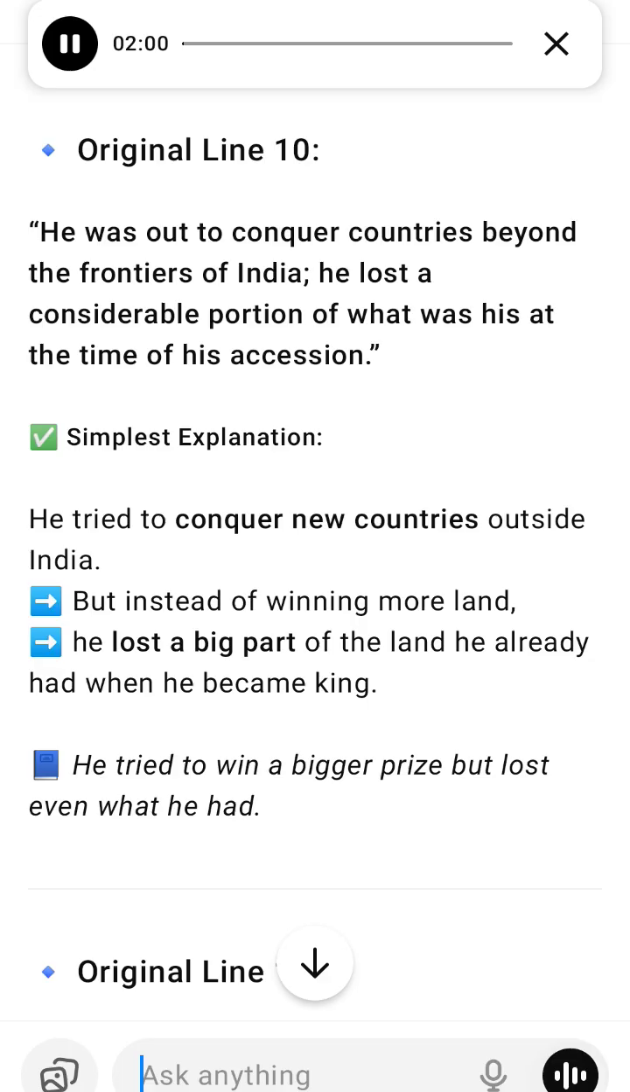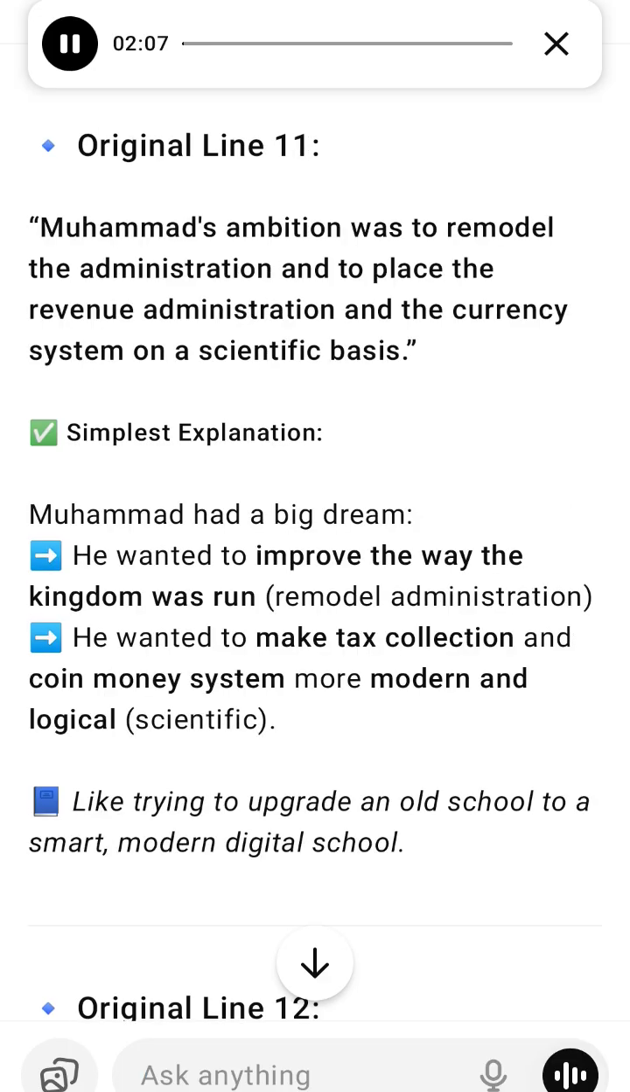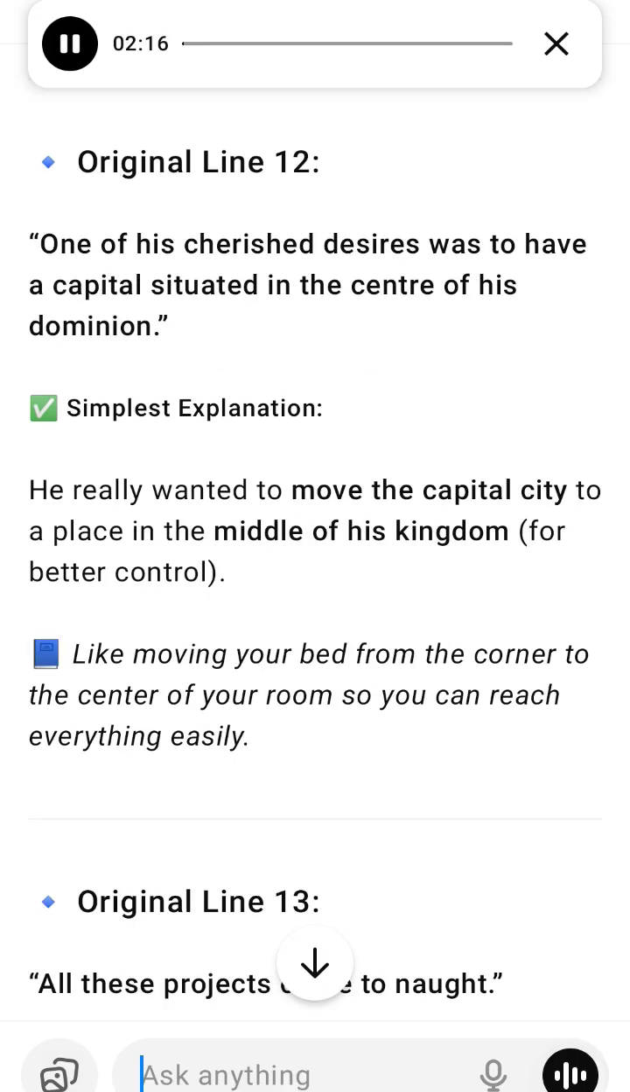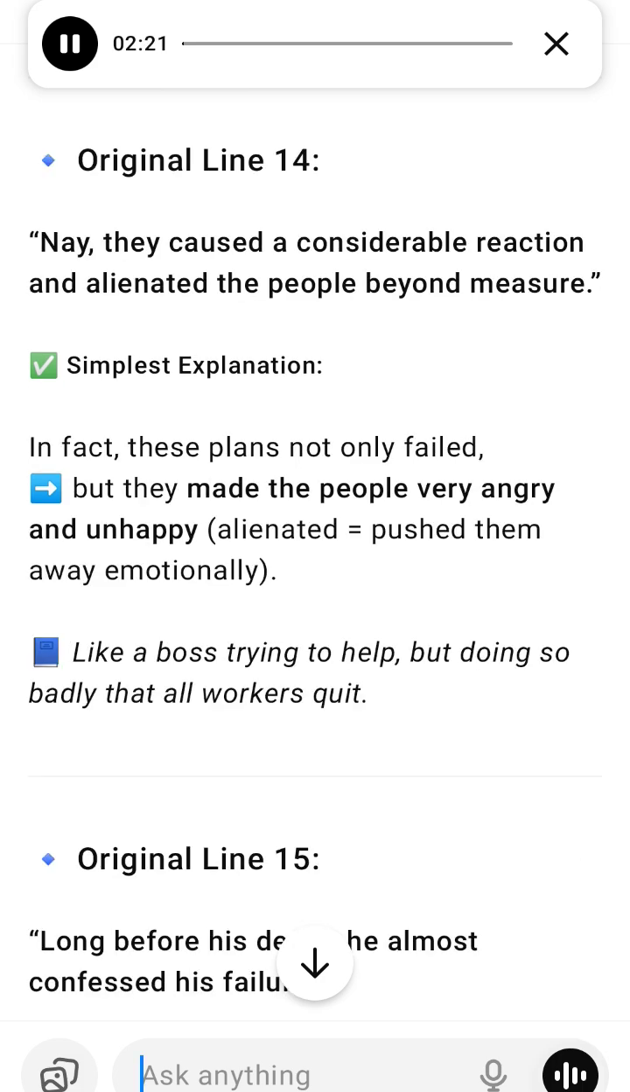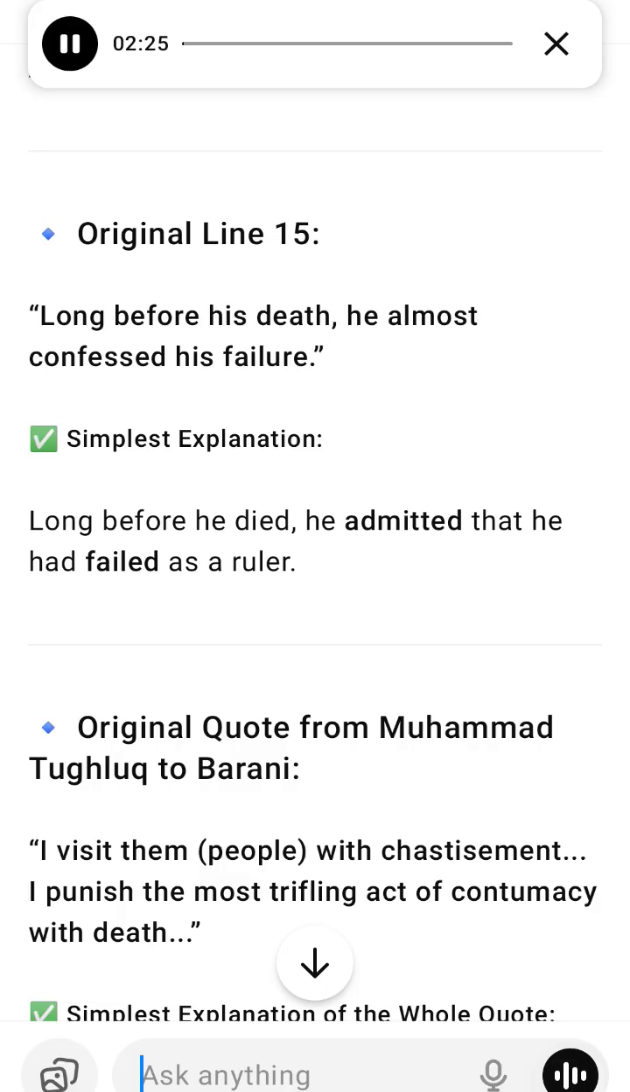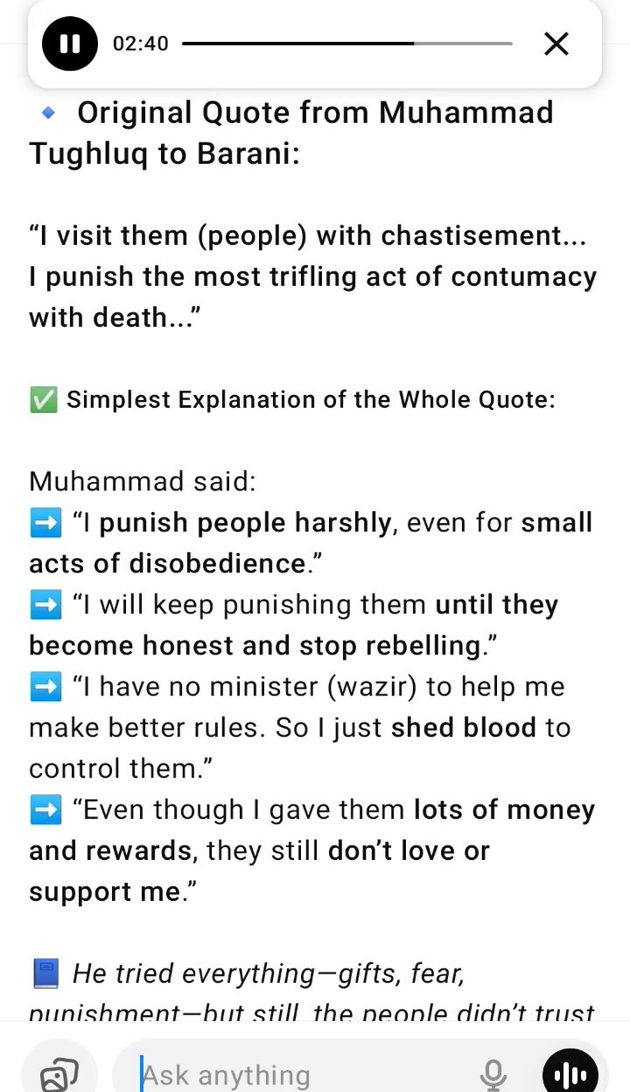What was wrong with his rule? Even though he was so talented, his ruling and administration failed badly. 1. He started with a big, strong empire. He ruled over all of North India, even South India, Deccan. But after 26 years of rule, when he died, the Deccan was lost. Bengal broke away. Sindh in the west was slipping away. Even the areas he still controlled had rebellions and chaos. So, the empire he got was big, but the one he left behind was broken and small.